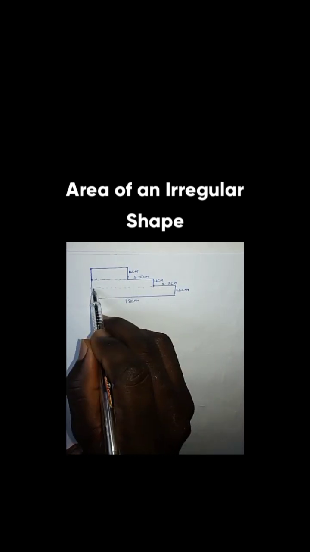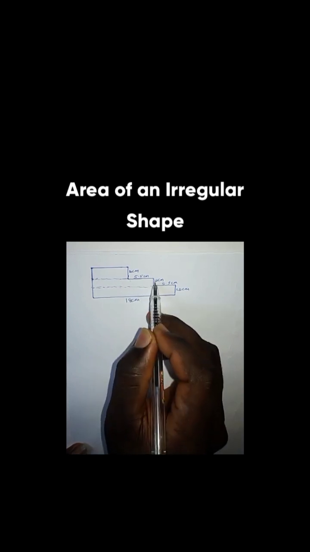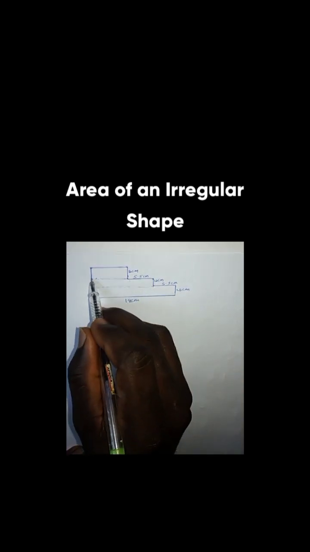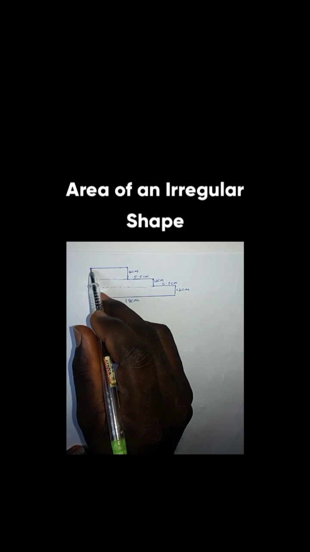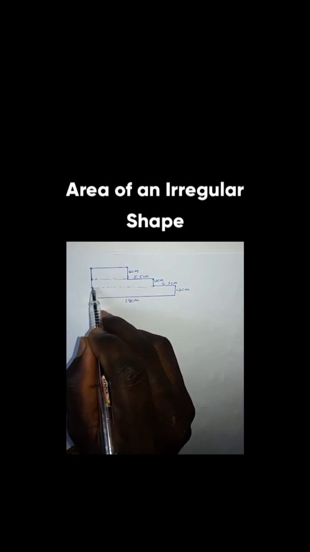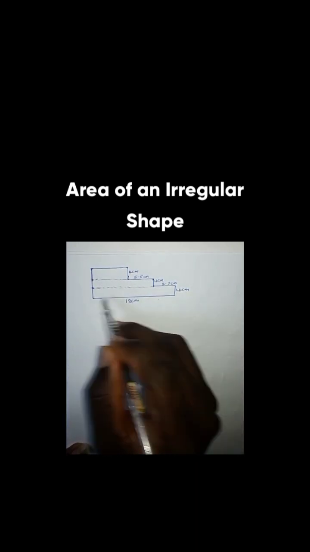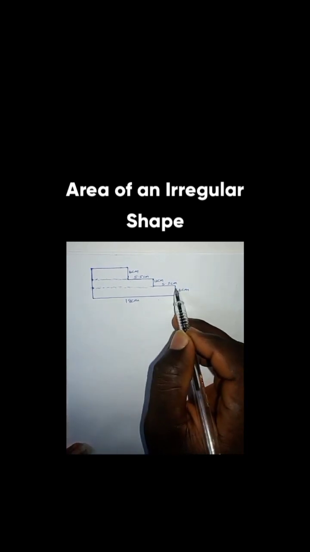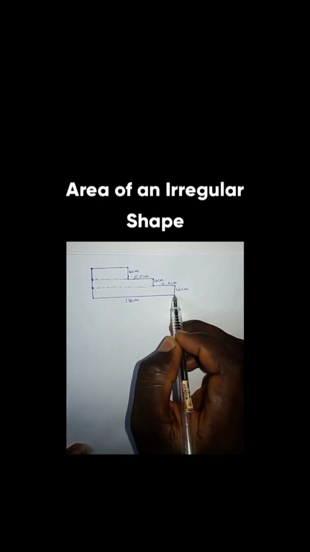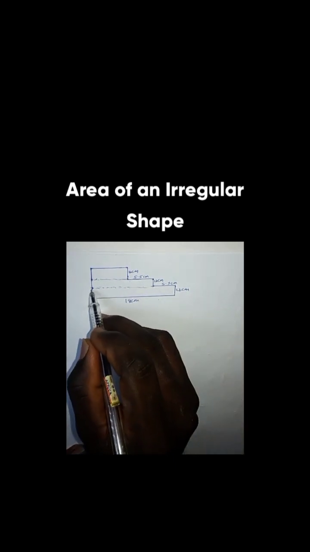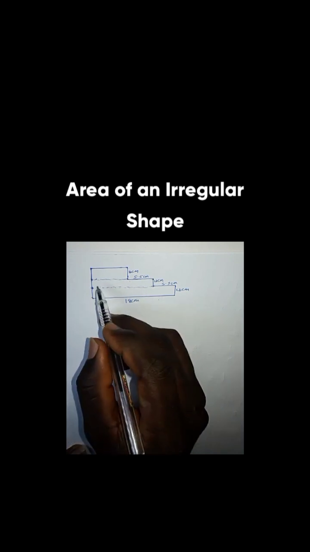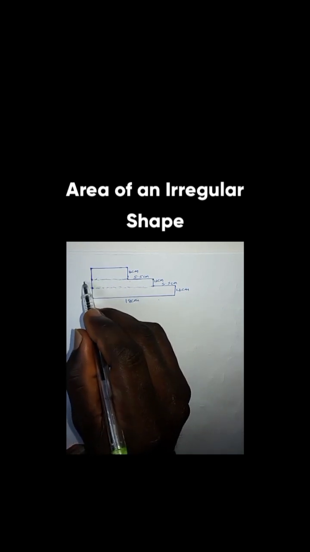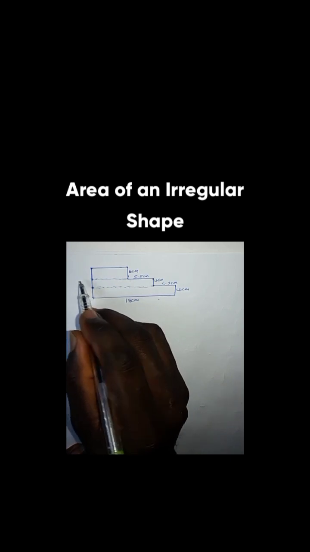Then the same thing goes with this. Since here is 4 cm, the opposite side from this point to this point will also be 4 cm. So this is 4 cm as well. So this from this point to this point should be 8 cm. Now we have one part left. Now you can also see that from here to here is 4 cm. That means that the opposite side from this point to this point is also 4 cm. So altogether 4 times 3 is 12. That means that this side alone is 12 cm.